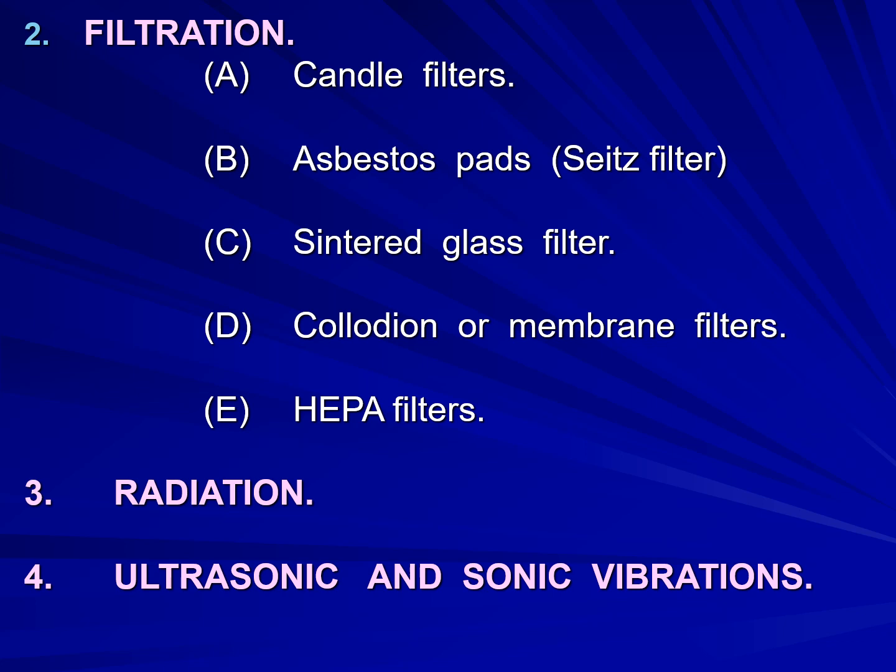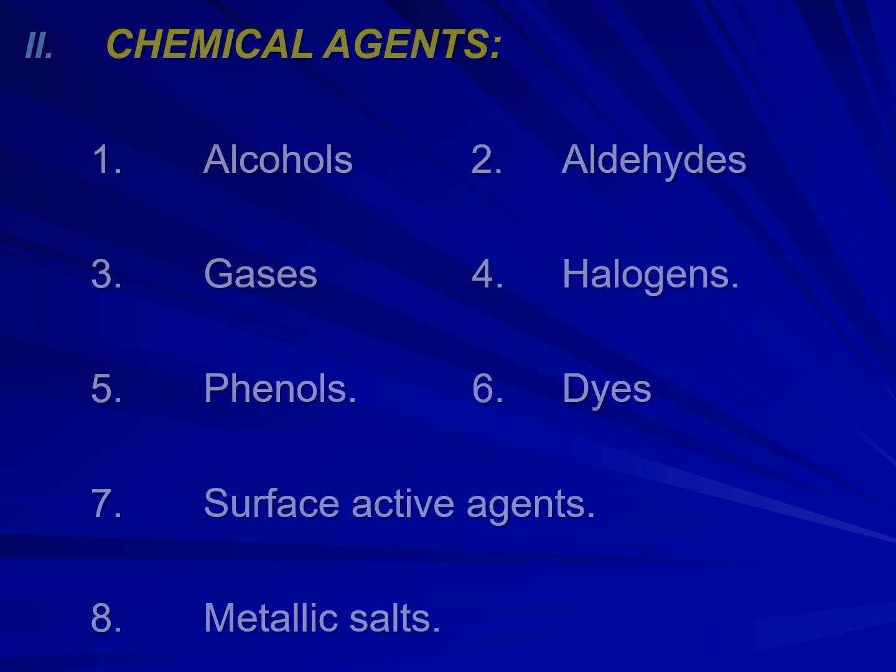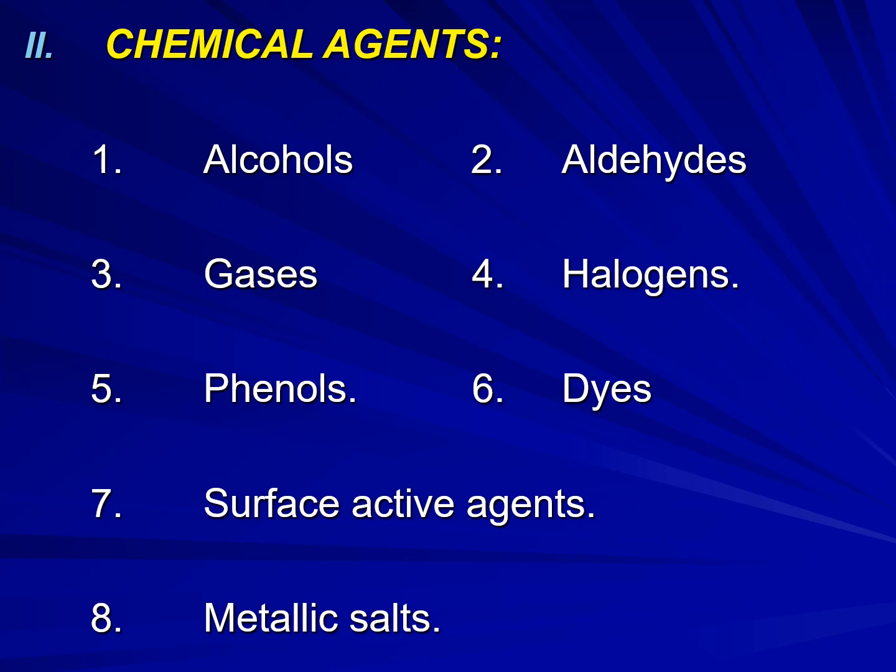This is a very important question and short notes for you. So filtration includes candle filters, asbestos filters, that is nothing but Seitz filter, and sintered glass filter, and colloidal or membrane filters, and HEPA filters. The HEPA filter is a very important question for short notes. And the other classification is radiation and ultrasonic and sonic. So physical agents are completed, and next is the chemical agents.